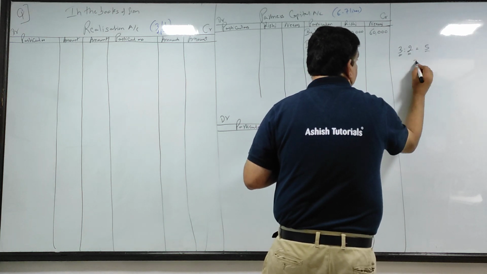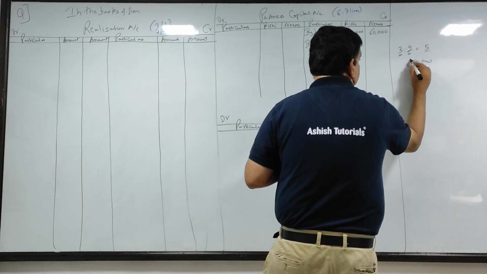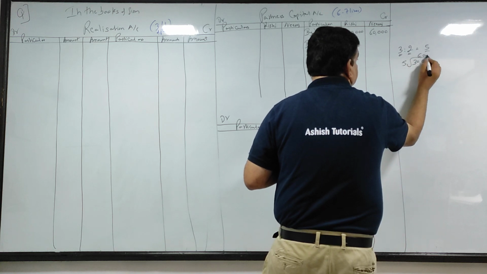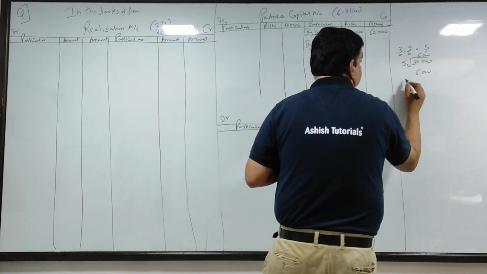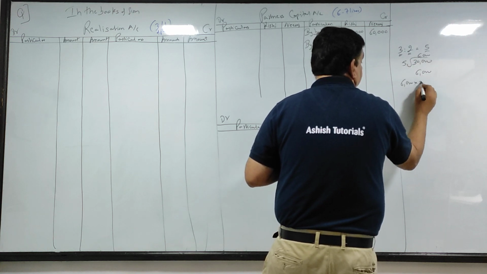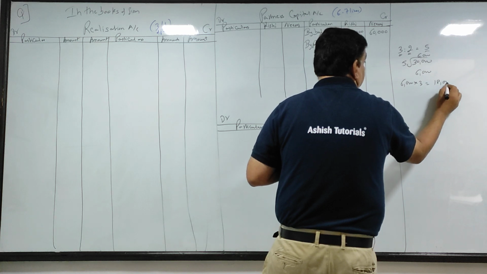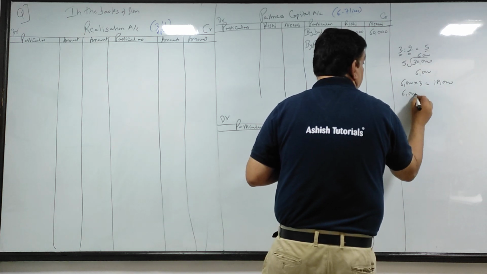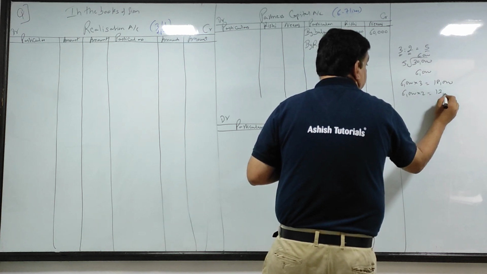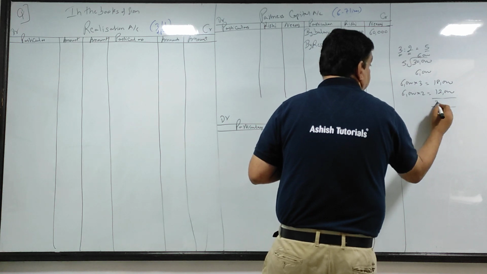Look, 30,000 it is. Those who are not yet thorough with division, especially non-math students: 3 plus 2 is 5. Divide 30,000 by 5; 5 sixes are 30, gives you 6,000. So 6 into 3, 18,000 for the first partner, 6 into 2, 12,000 for the second partner.